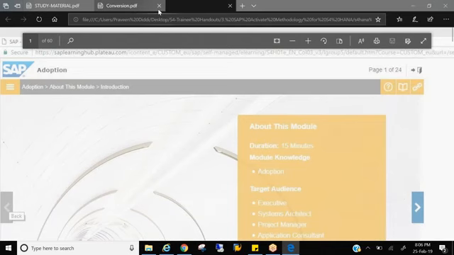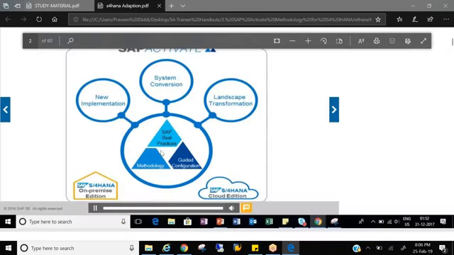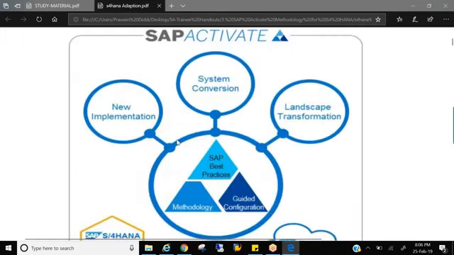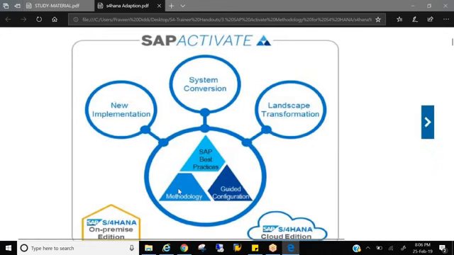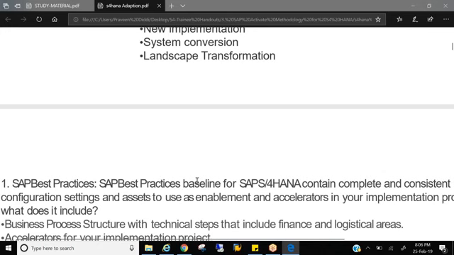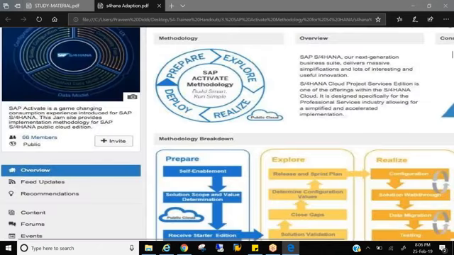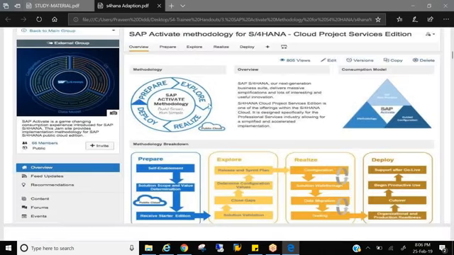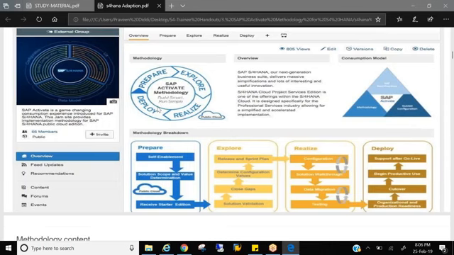So this is the SAP Activate methodology. You see this methodology comes with only 4 steps. Okay, you see what are the 4 steps of the Activate methodology? That is prepare, explore, realize, and deploy. There are another 2 phases which come before prepare and after deploy. That is run, and there is one more. Let me just check and tell you.